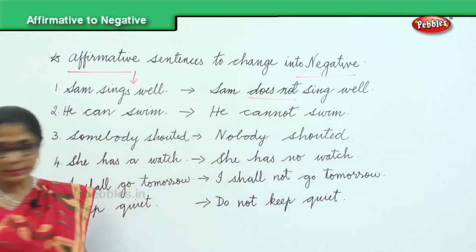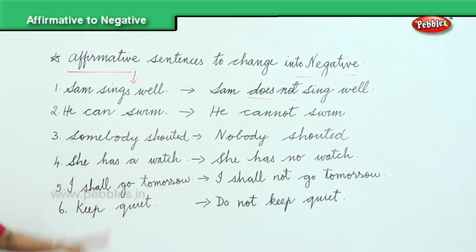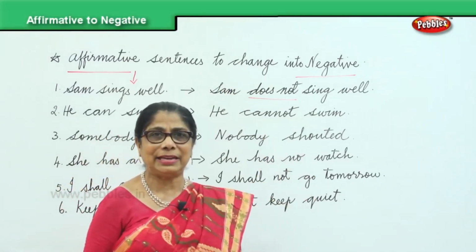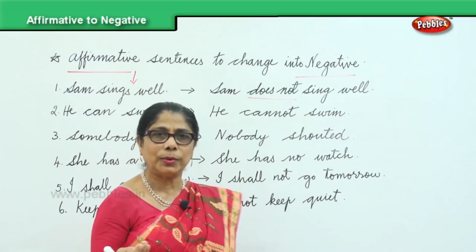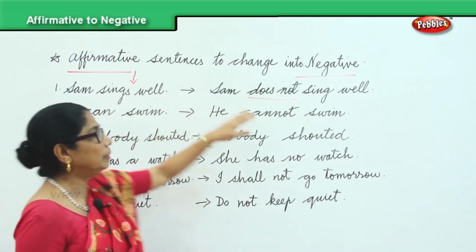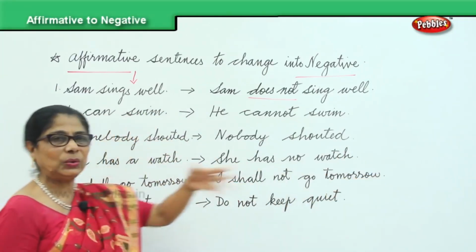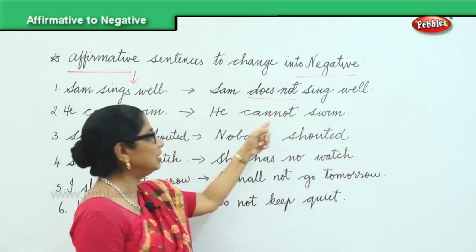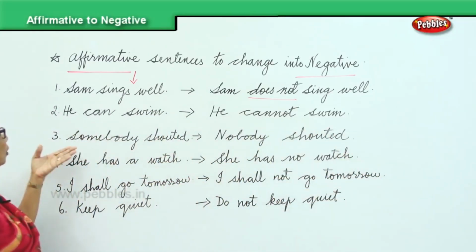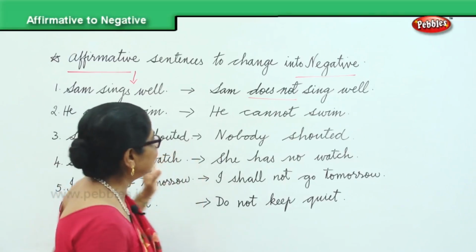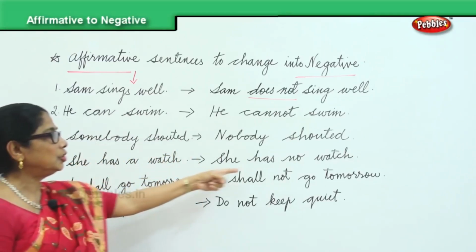Now, look at the sentences. We've got affirmative, positive sentences here, and we have changed them into negative sentences, just adding one or two words. Okay, Sam sings well, Sam doesn't sing well. Then, he can swim? No, he cannot swim. Just putting the one word can, you put cannot. Somebody shouted, positive. Nobody shouted. That is negative. She has a watch, she has no watch.